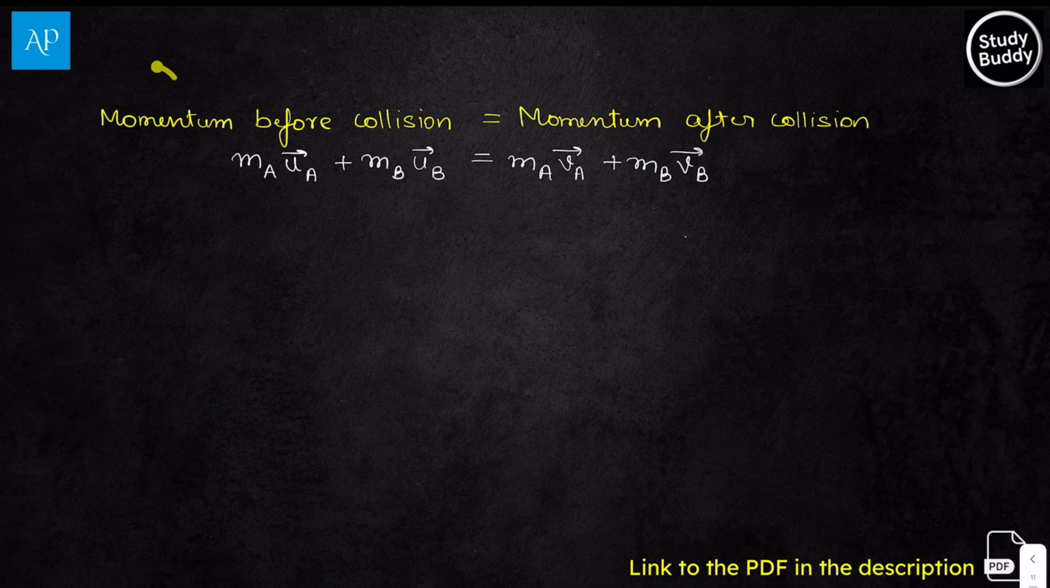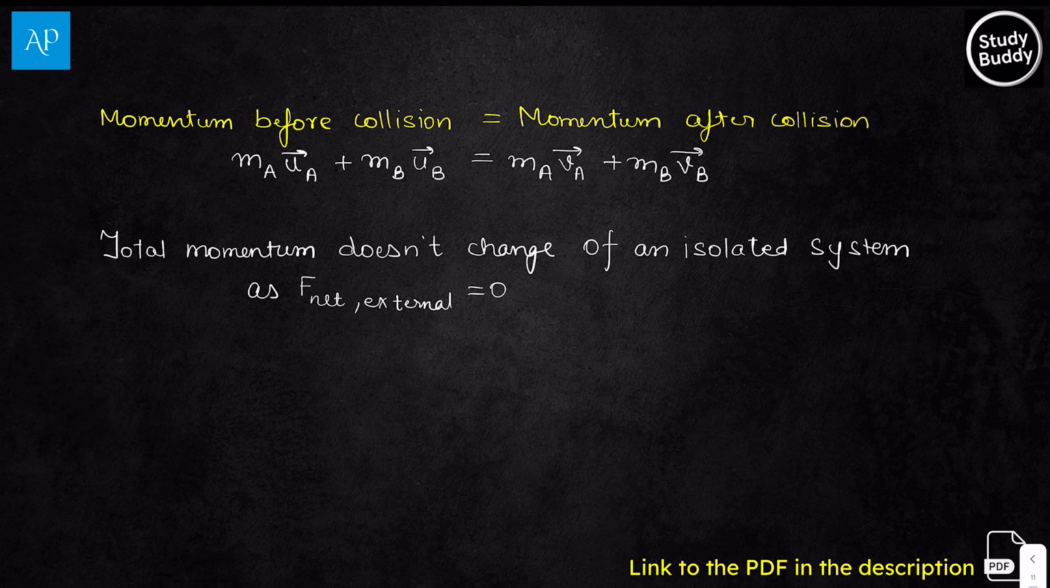Here, before collision, the momentum was this. After collision, the momentum was this. So can we say the total momentum doesn't change for an isolated system? Because in case of an isolated system, the external force is zero. That means the total momentum of the system remains the same.